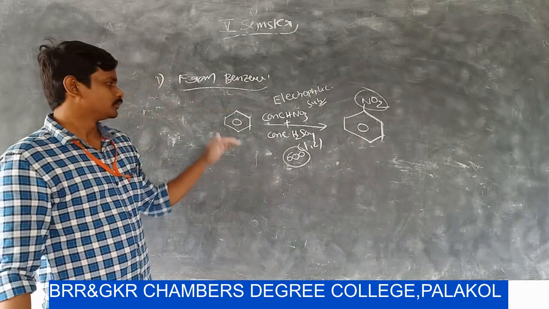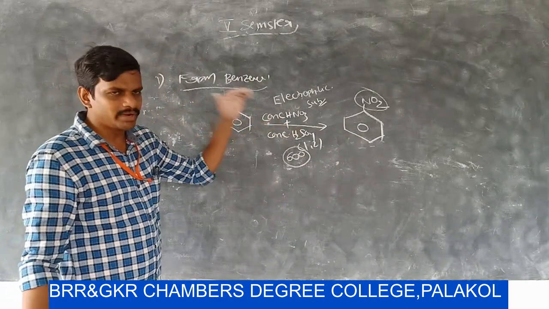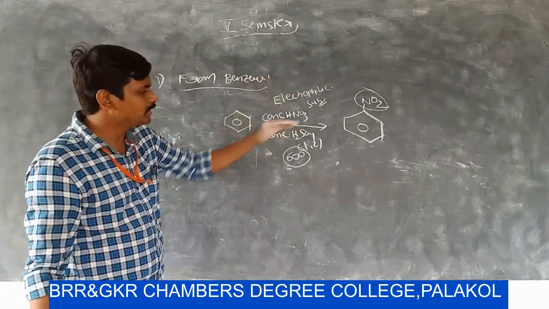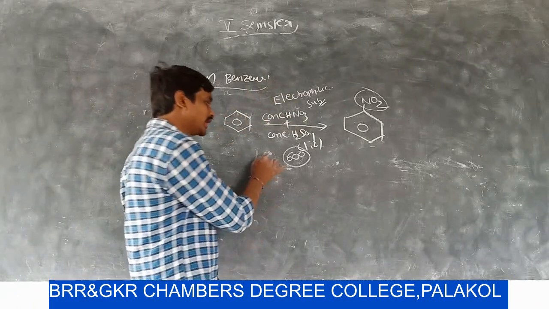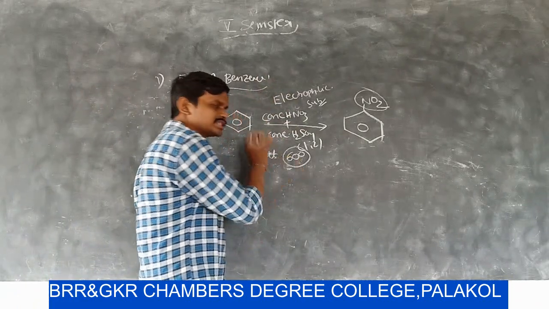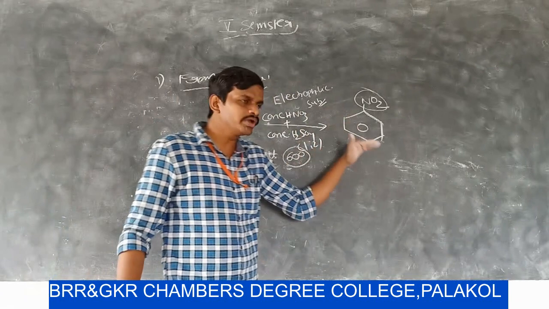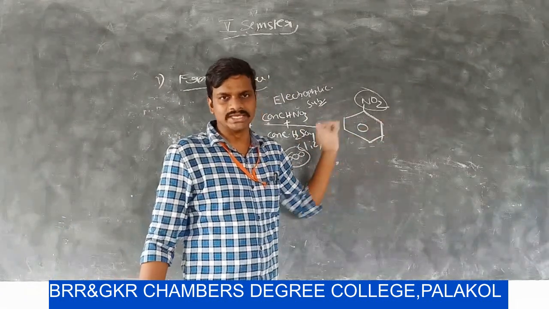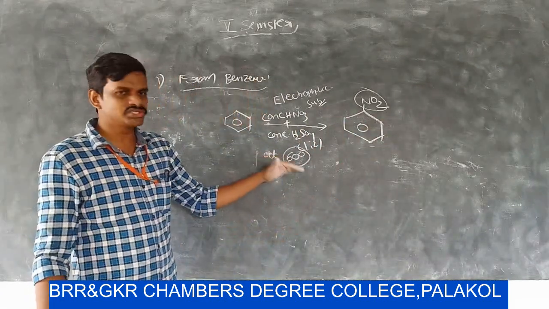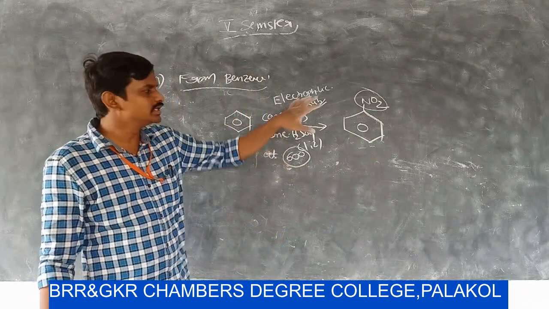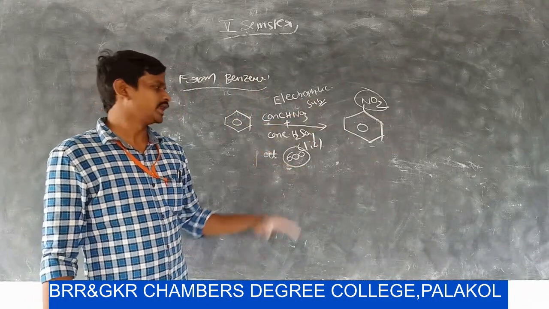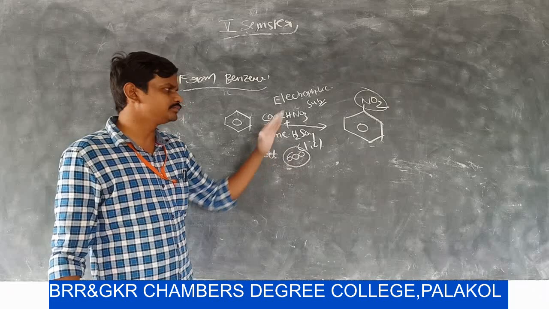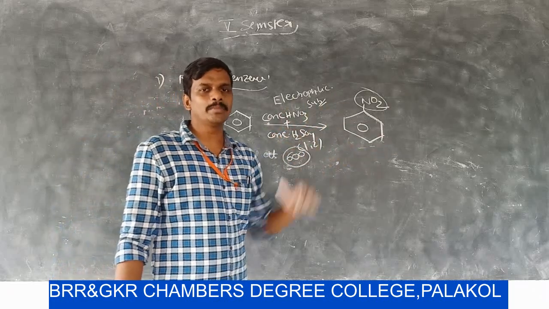Here, benzene upon treatment with concentrated HNO3 and concentrated H2SO4 at 60 degrees temperature, then only we can get nitrobenzene. The temperature condition is very, very important in this reaction. At 60 degrees centigrade, then only we can get nitrobenzene.